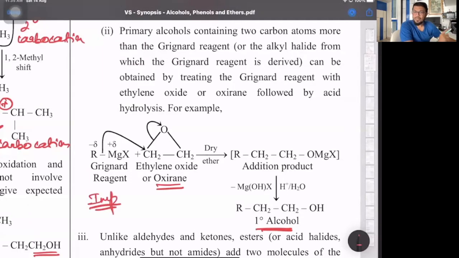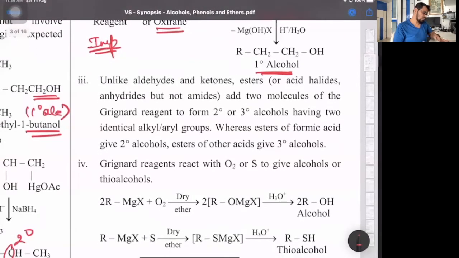This is basically an extra part, but it is an important part. Okay. So RMgX, how it acts, I have told you. All valencies are satisfied. So to R, you just add CH2, CH2, O, MgX. So look at the way the addition product is formed. To R, you add CH2, CH2, then O, and then finally the MgX part, which breaks down to give you primary alcohol.